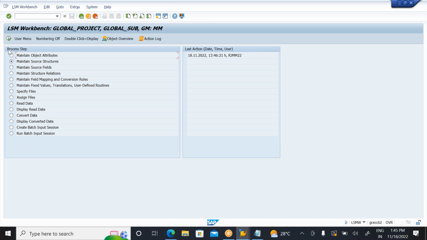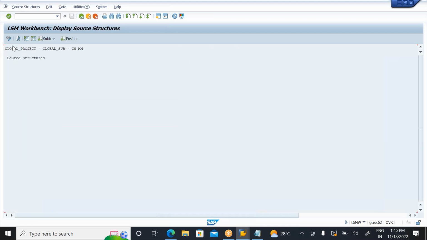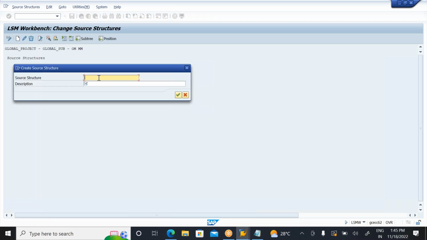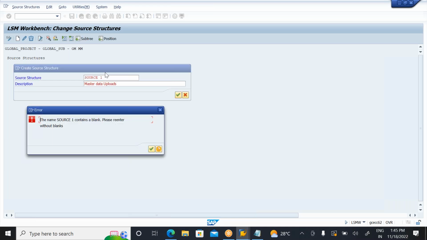Next, where we are in the maintain source structure step. So simply click on execute. Go to change mode. Source structure I need to create here. So my source structure name, I'm giving SOURCE source one. Okay. Description. What is the description here? Master data uploads. Source one. The name source one contains blank. Please re-enter it without blanks.